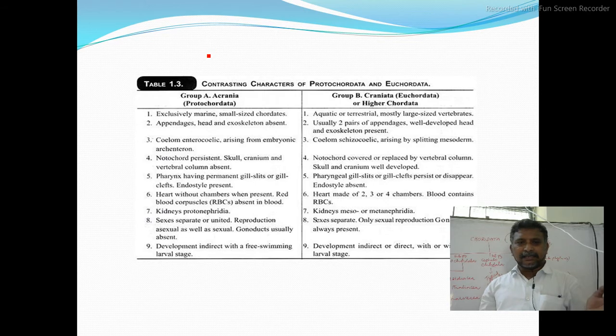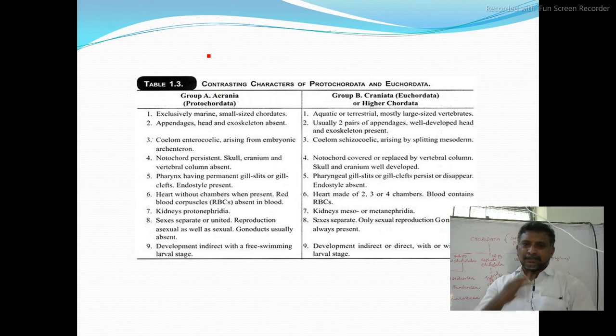Now in Acrania, appendages, head and exoskeleton are absent. But in higher chordates, that is the vertebrates, usually two pairs of appendages are there, a well developed head, and exoskeleton is also present.